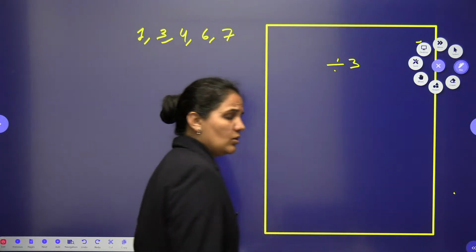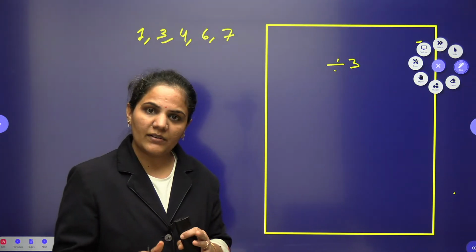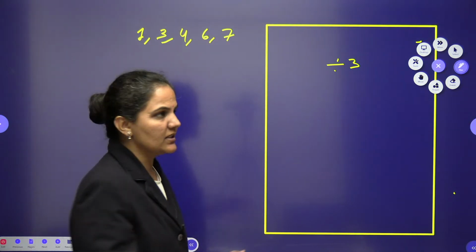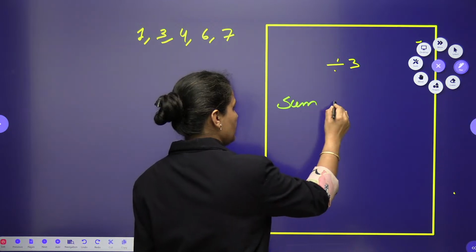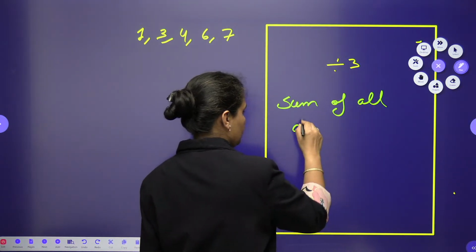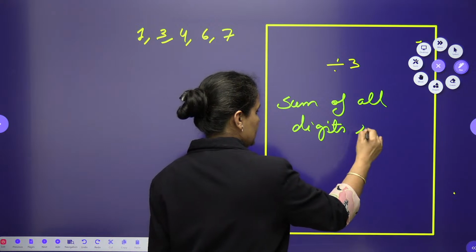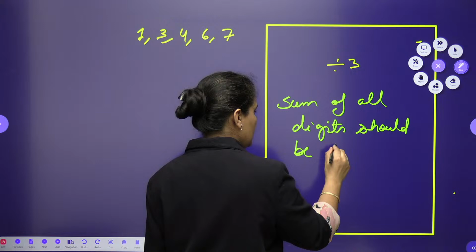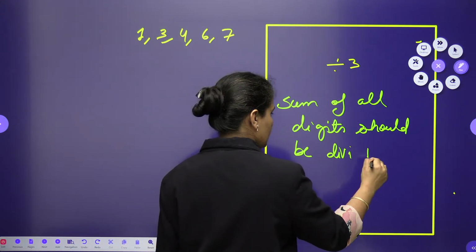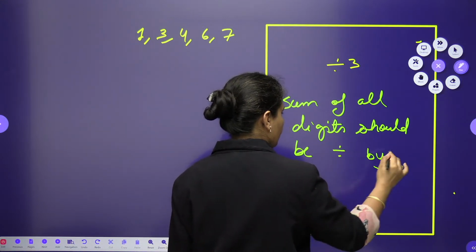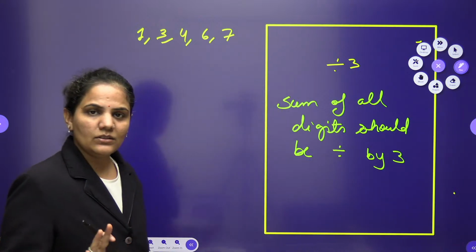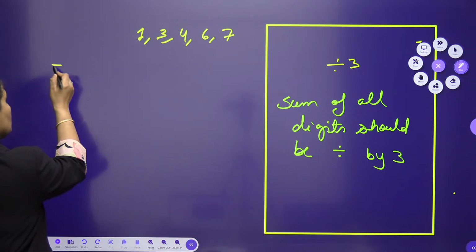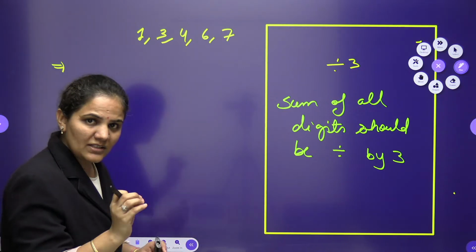We know very well that a number is divisible by 3 if the sum of all its digits is divisible by 3. So you can write here: sum of all digits should be divisible by 3. Now I am approaching the question in a simpler manner.